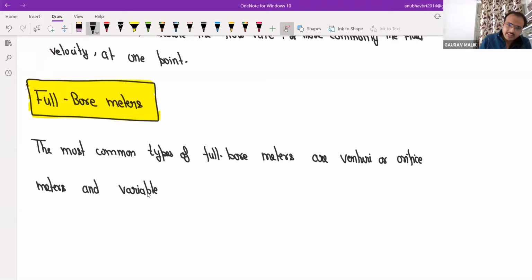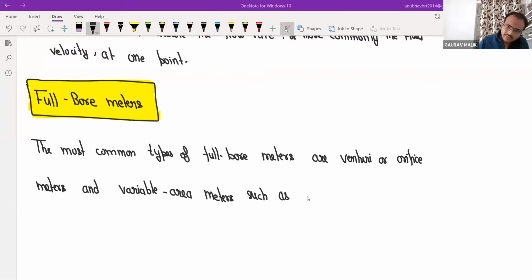This question they asked in GATE 2 times, that which of the following meter works on the principle of variable area. Give me example of variable area meters. Such marks are easy marks, such as rotameters.